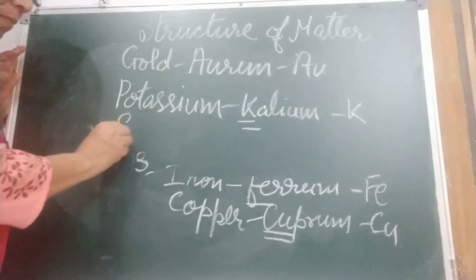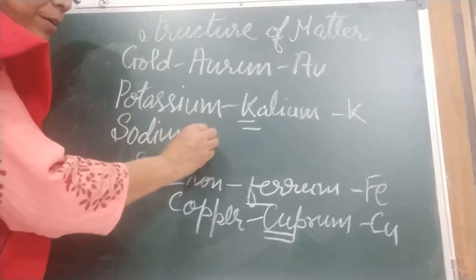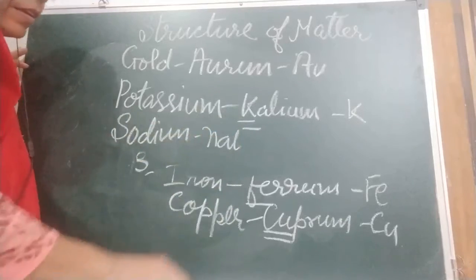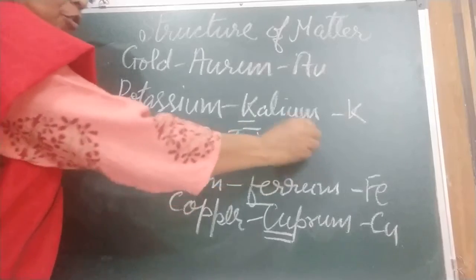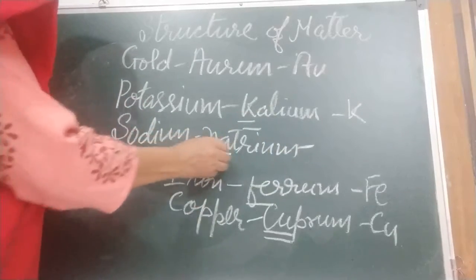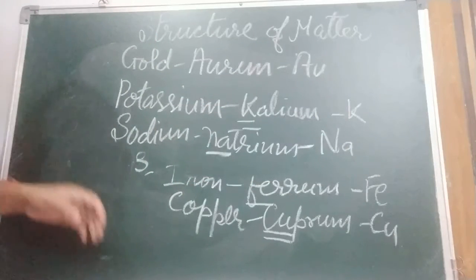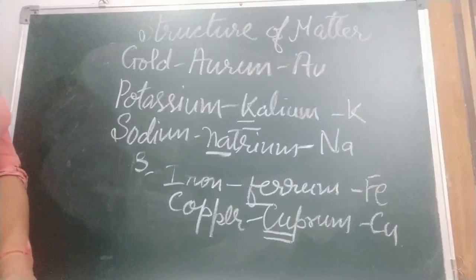And sodium, the Latin name is natrium. Natrium. From N, nitrogen is there, so here we will take Na. So this is the symbol. Children, the table is given in the book and you learn that.